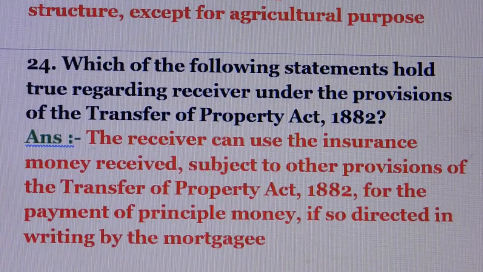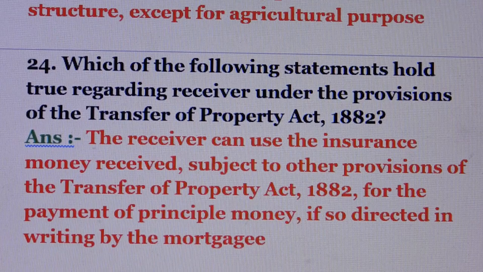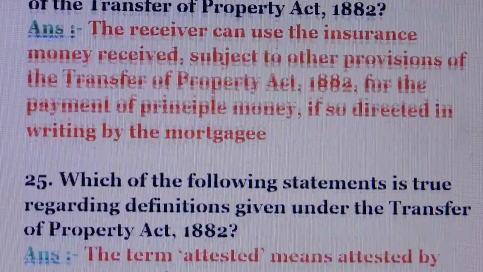Question number 24. Which of the following statements hold true regarding receiver under the provisions of the Transfer of Property Act? Answer is the receiver can use the insurance money received subject to other provisions of the Transfer of Property Act for the payment of principal money if so directed in writing by the mortgagee.